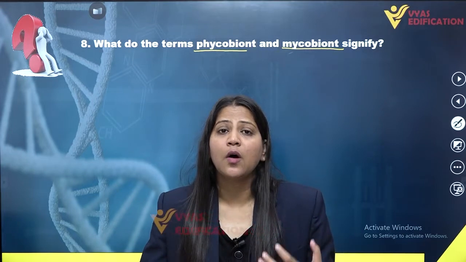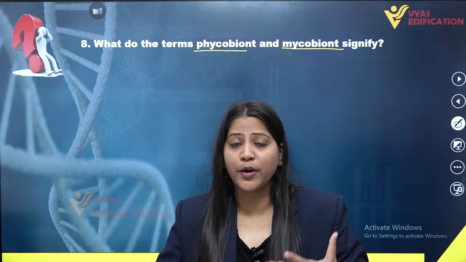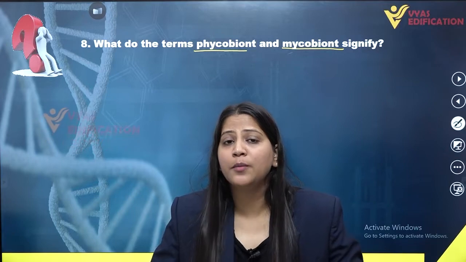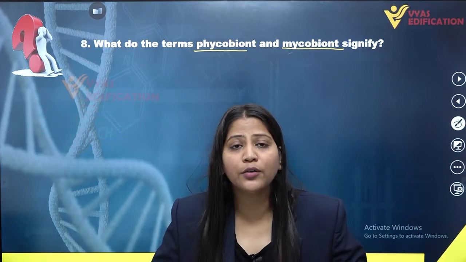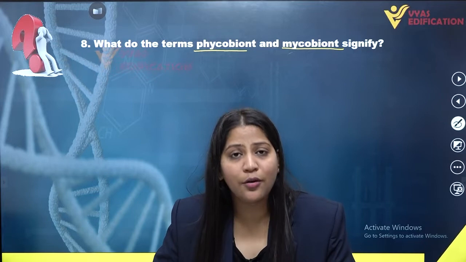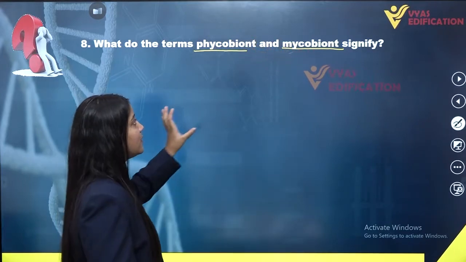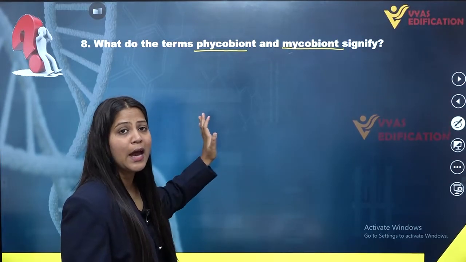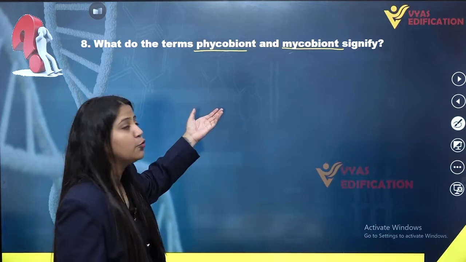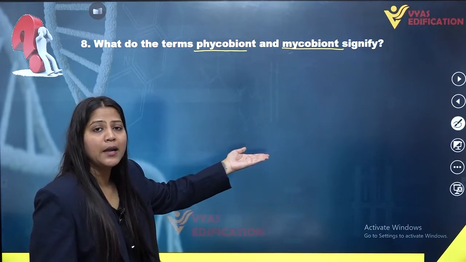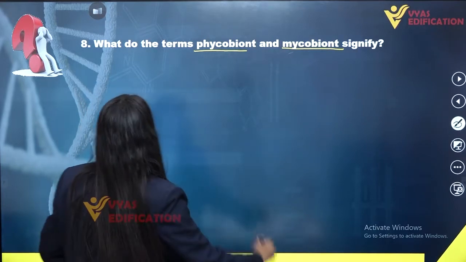Algae synthesizes food because of the presence of chlorophyll in them. They prepare food for fungus, and fungus absorbs nutrients and water from soil and provides it to the alga. Also, it provides shelter for algae. So this is the symbiotic relationship of algae and fungus, in which we have two components. Algae is known as phycobiont and fungus is known as mycobiont.